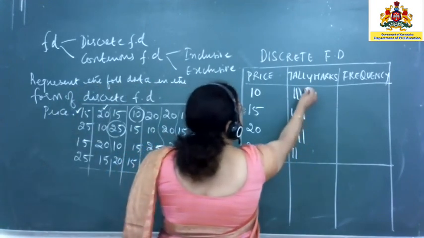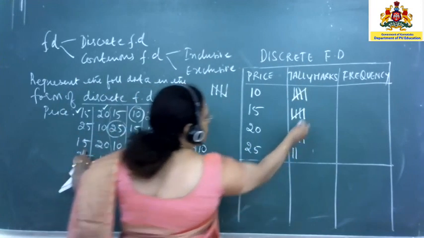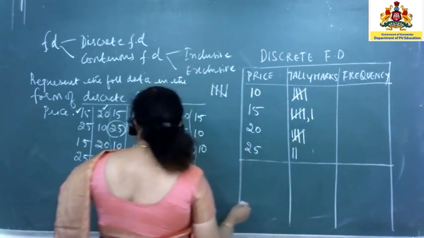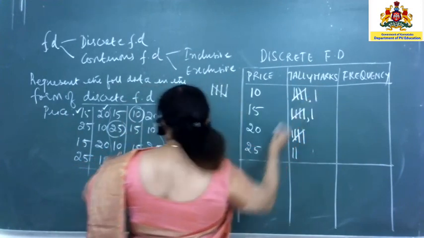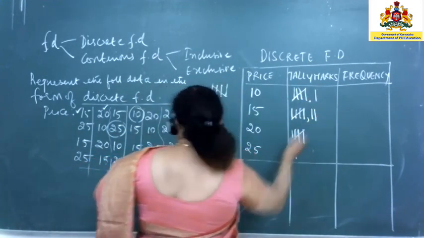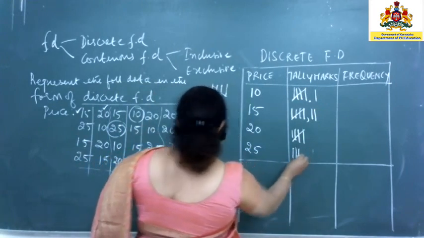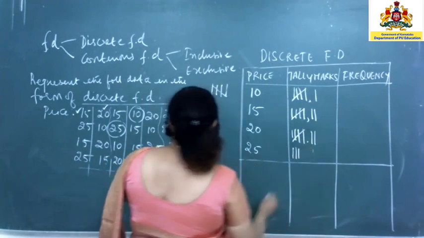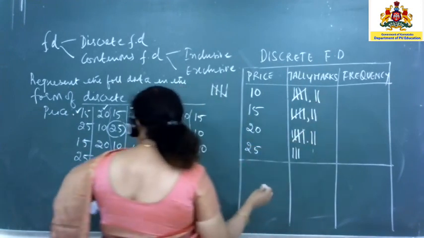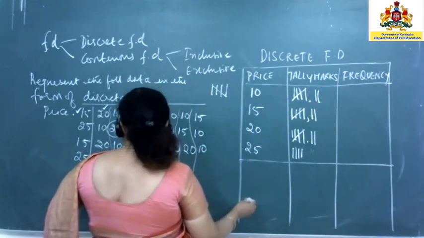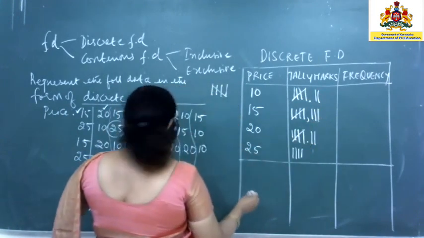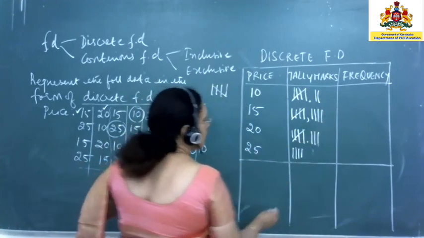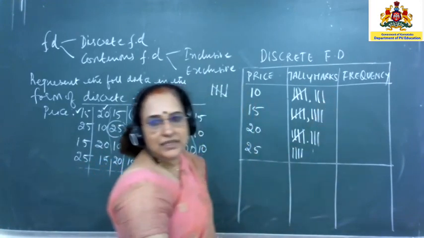Next you have 10. Now next you have 15. You put one stroke for each. Then you have 20, 10, 15, 25, 20, 20, 10, 25, 15, 20, 15, 10. Now you add the frequencies.